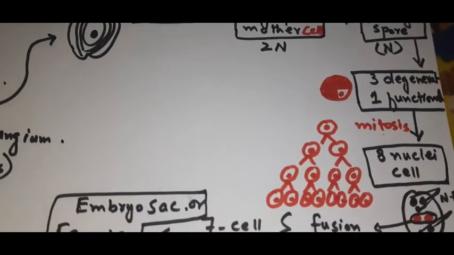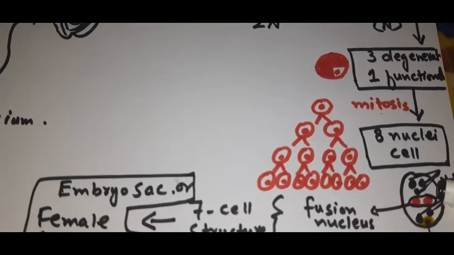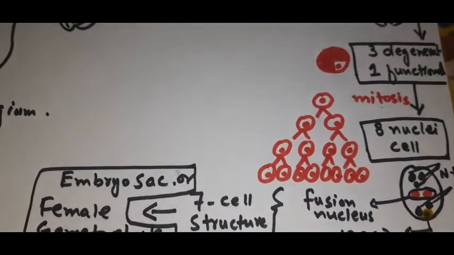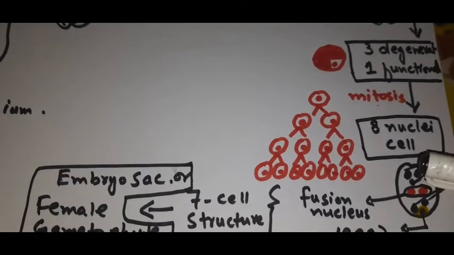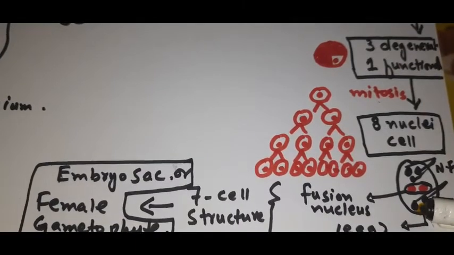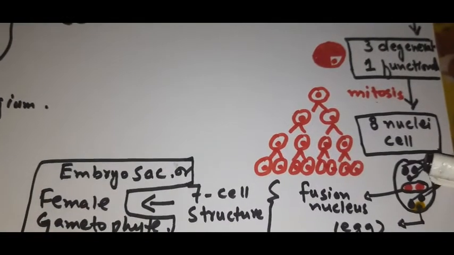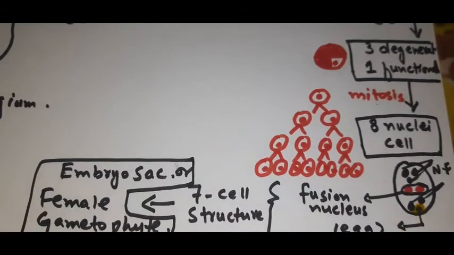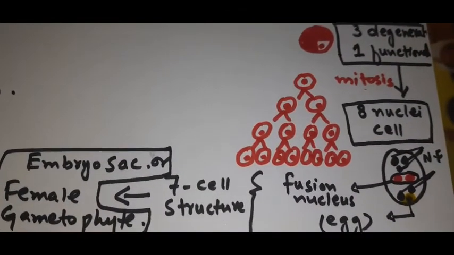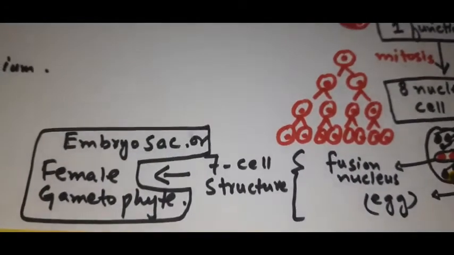Now these 8 cells arrange themselves in such a way that 2 cells lie in the center and fuse together to form the fusion nucleus, right? Then there are 3 cells here and 3 cells here; among these, 1 forms the egg and the remaining are non-functional. The remaining 5 cells, for example 3 here and 2 here, are non-functional in nature, right? Now this 7-celled structure is known as the female gametophyte, or what do we call it? Embryo sac.